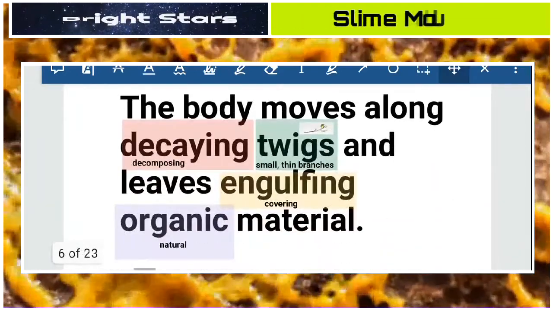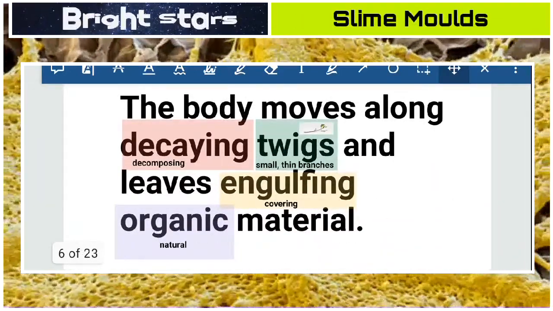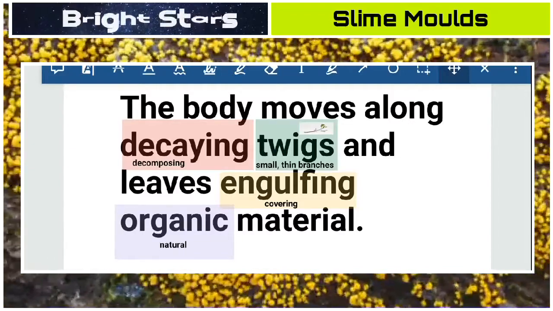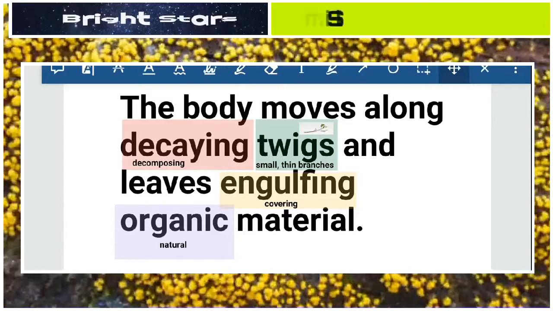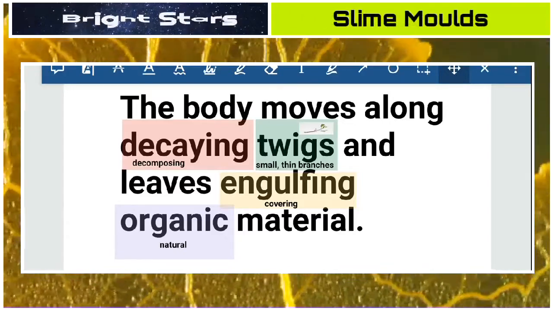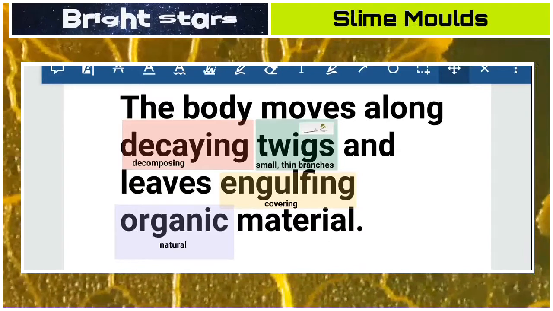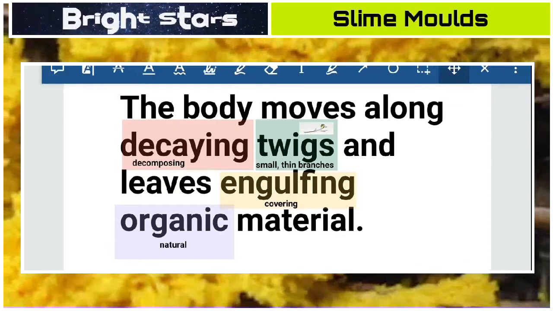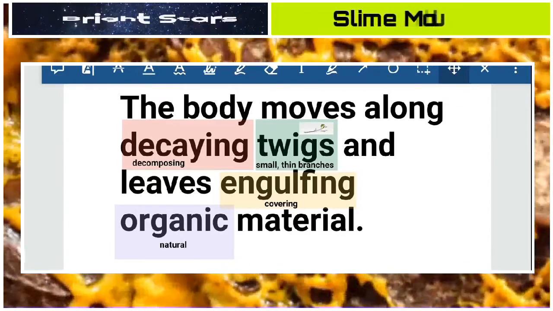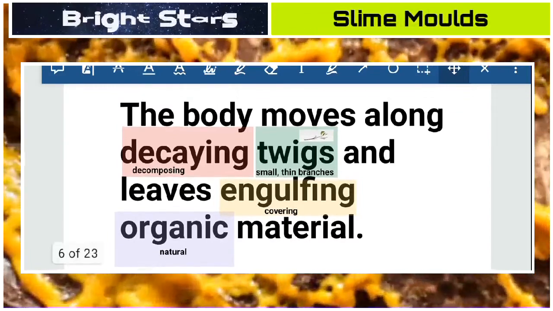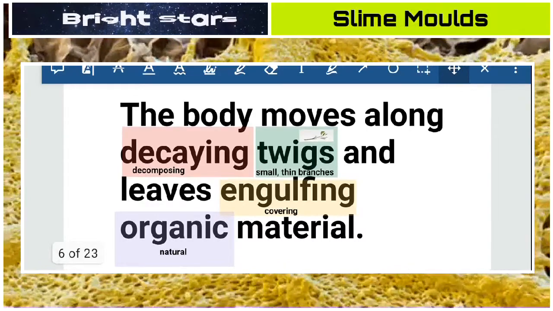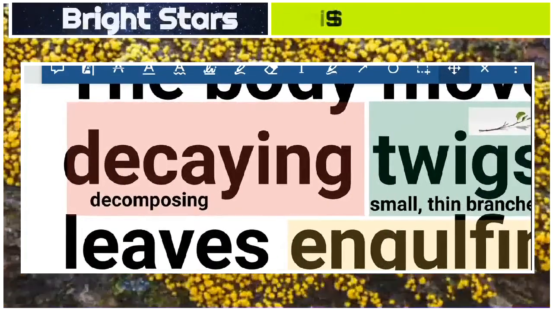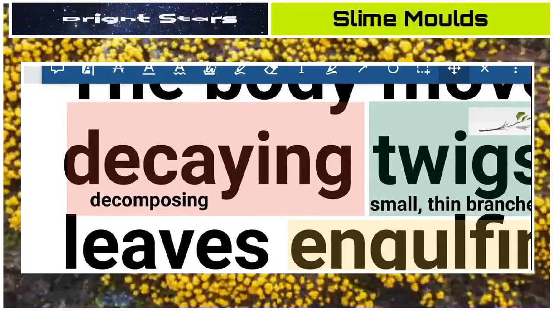The next thing is: the body moves along decaying twigs and leaves, engulfing organic material. That means the body of the slime molds moves along decaying twigs and leaves, which consist of organic material, for the sake of feeding. The important words here are decaying, twigs, engulfing, and organic. Decaying means decomposing, putrefying organic matter.